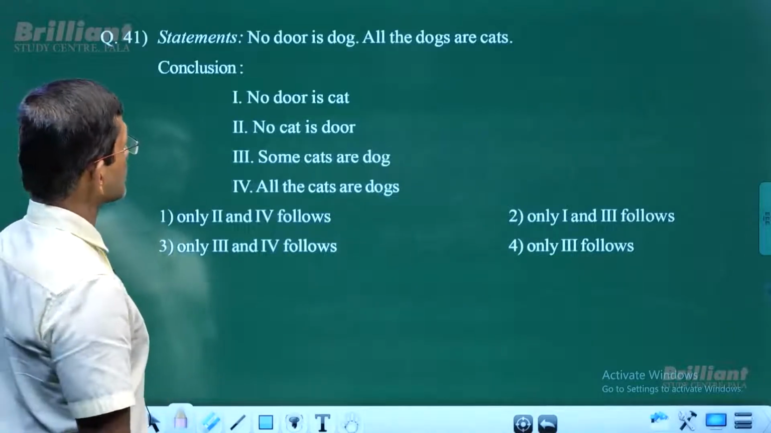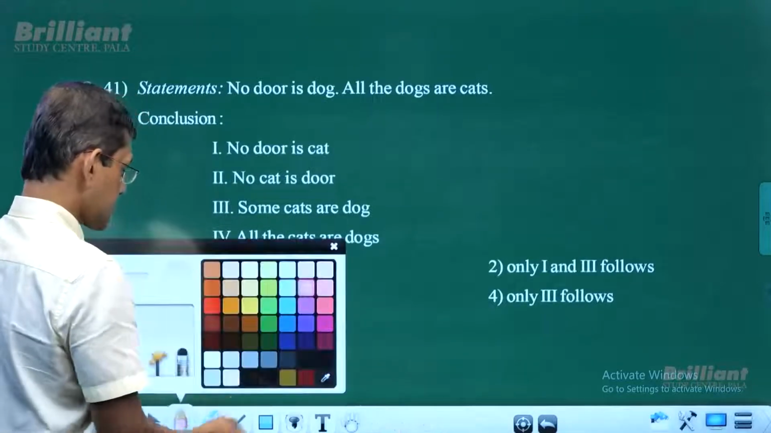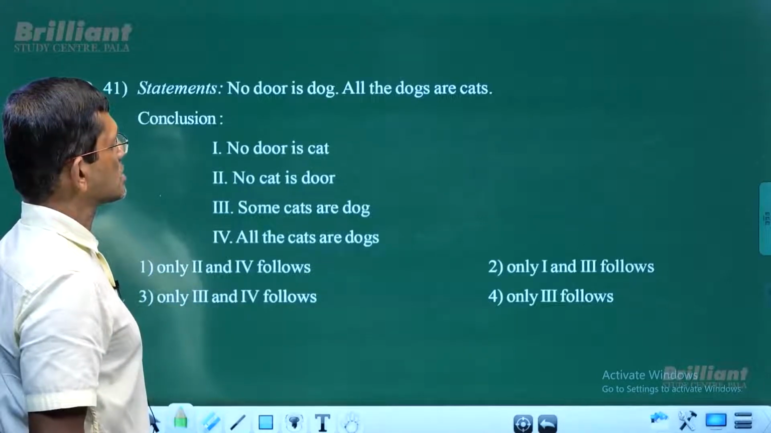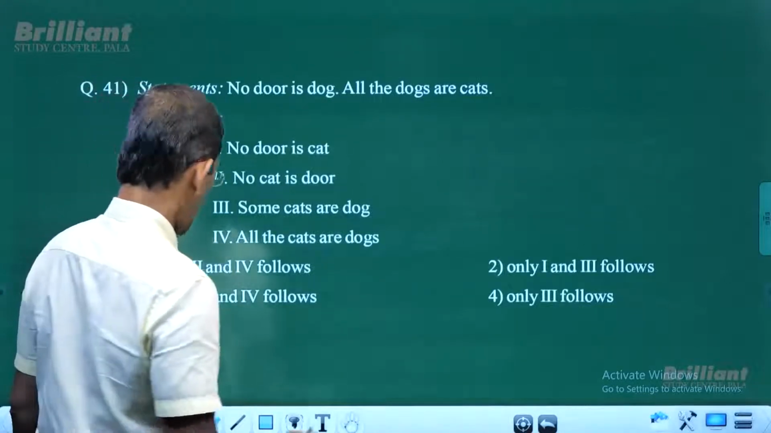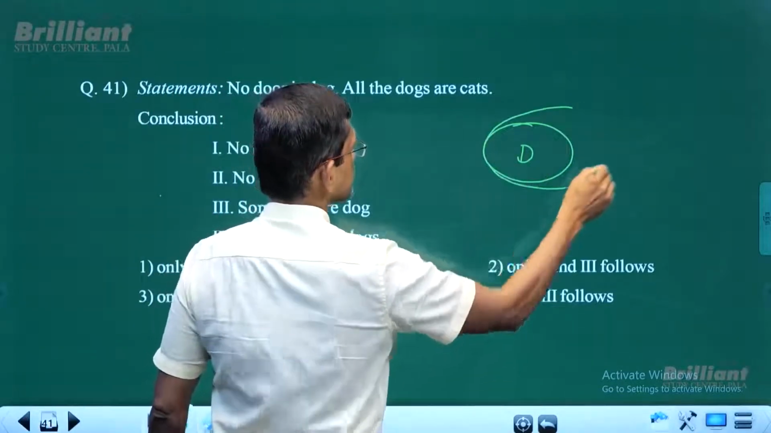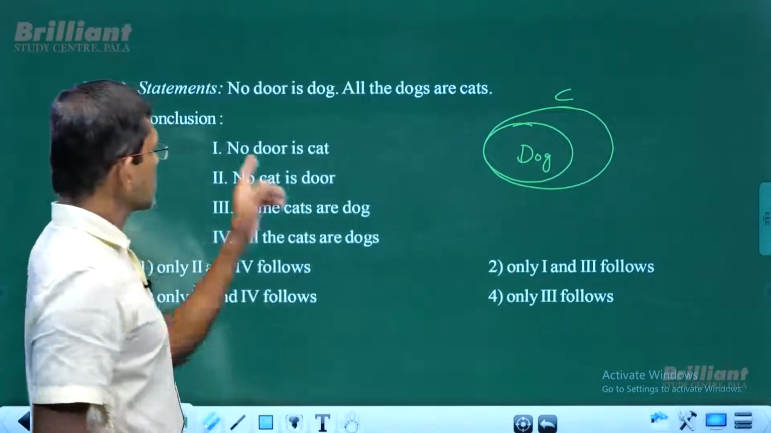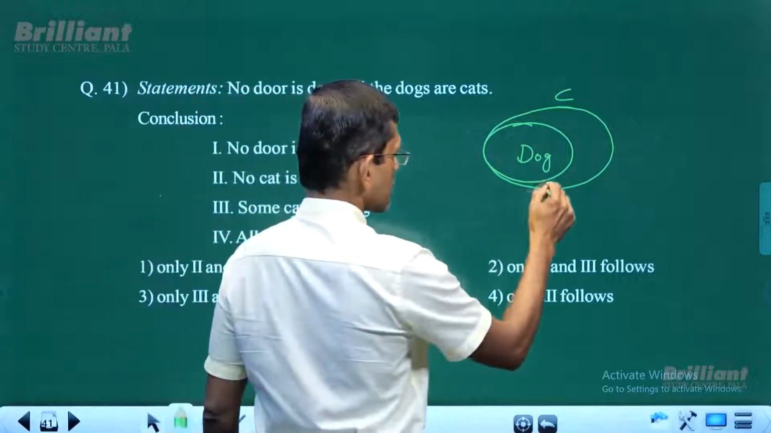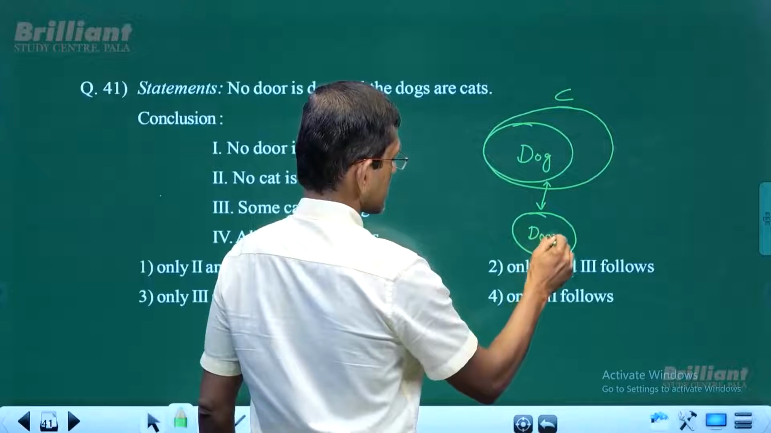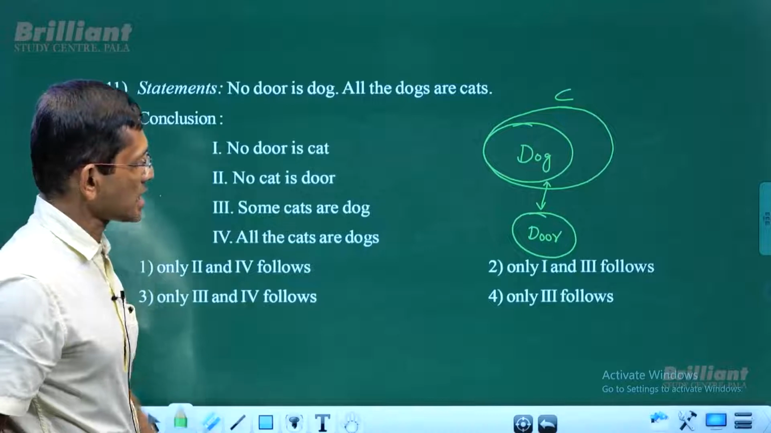Now the next one, we'll take a look at this one. No door is dog. All dogs are cats. So these are dogs, and what it says is, no door is dog. Door and dog, there is no intersection. So that's a basic type. Now we look at the conclusions. 1: No door is a cat.